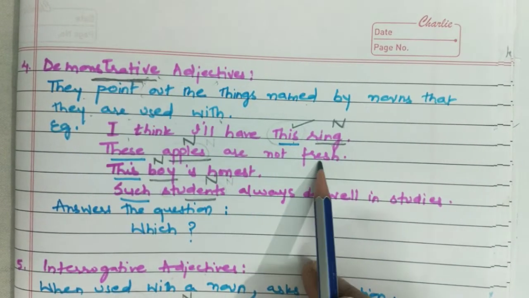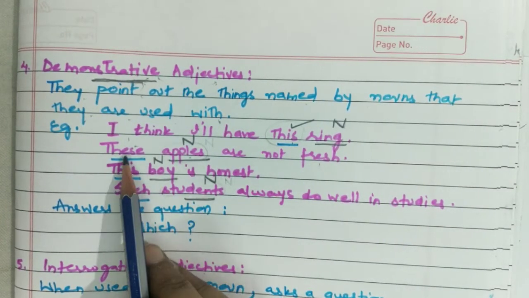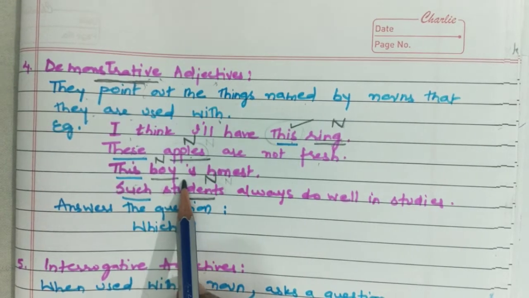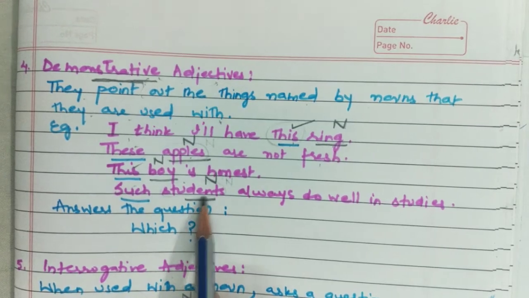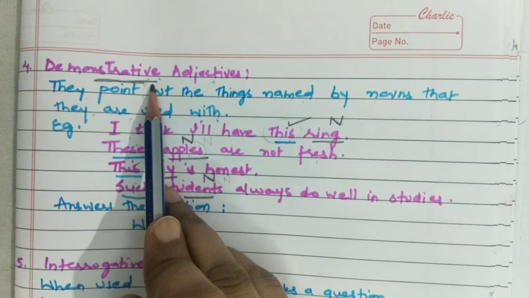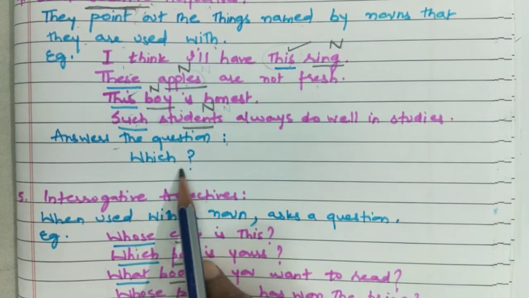These apples are not fresh. These apples, pointing out some apples. So it is a demonstrative adjective. This boy, this is a demonstrative adjective. Such students. Which students? Such students. So it is a demonstrative adjective. So it answers the question which.